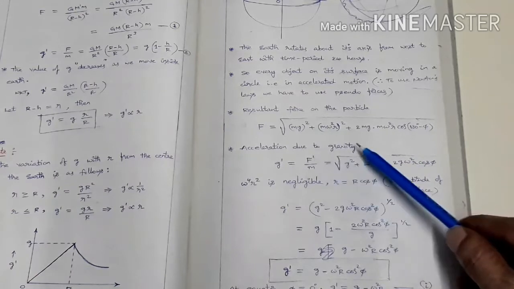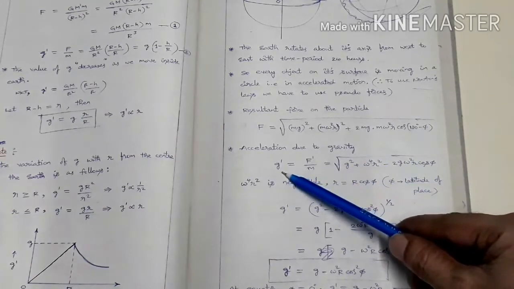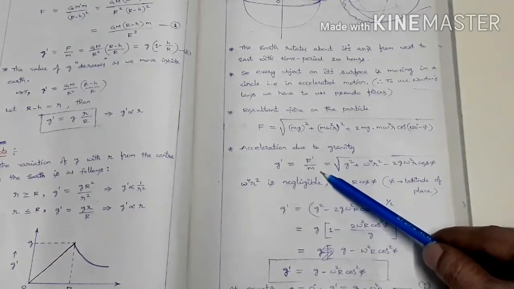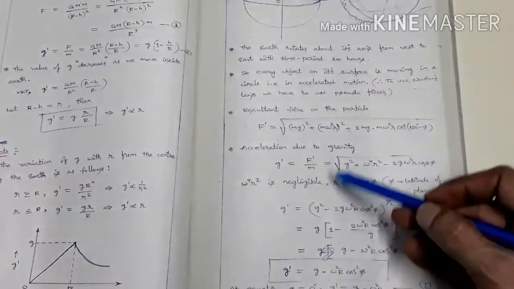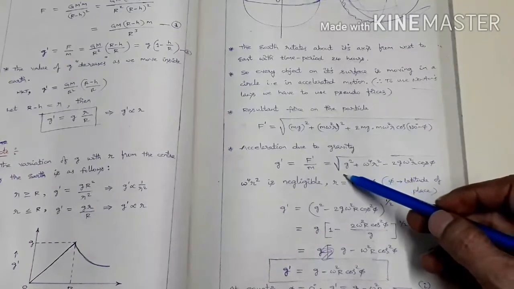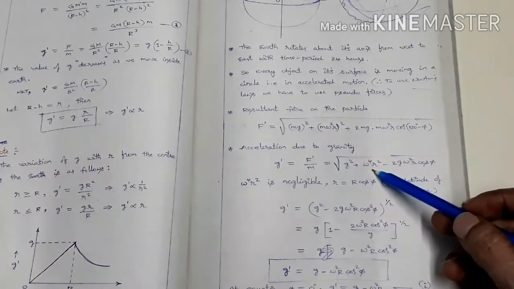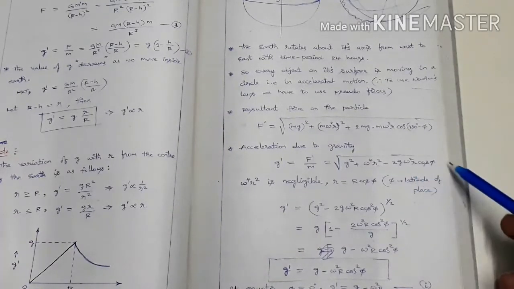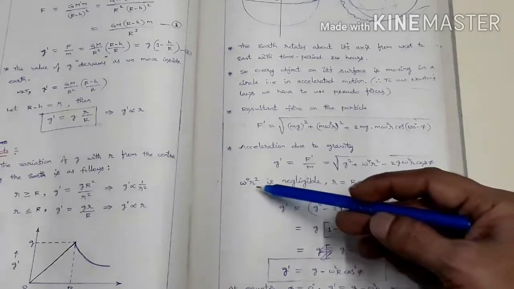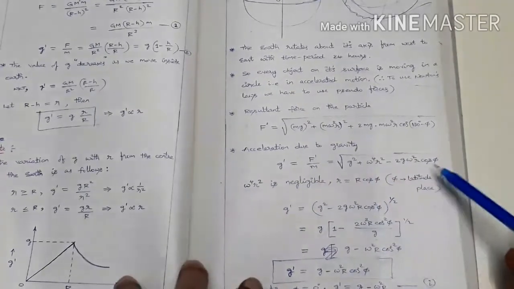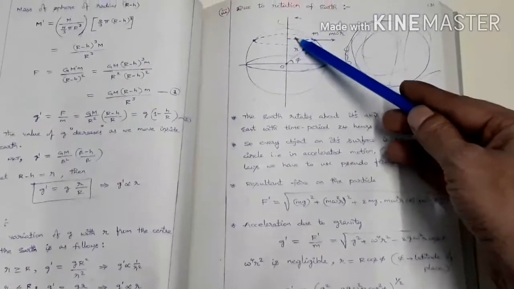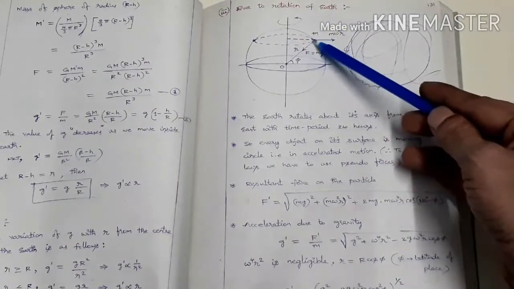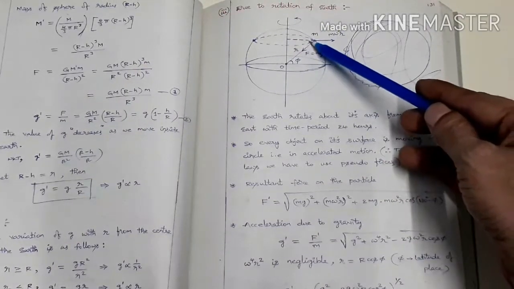But then what is the acceleration due to gravity? g dash equal to F dash by m, where F dash is the resultant force. From this we get root of g square plus omega power 4 r square minus 2 g omega square r, and so on. The omega power 4 r square term is negligible here, and small r equal to capital R into cos phi. This is the small r, and this is capital R. This is angle phi.